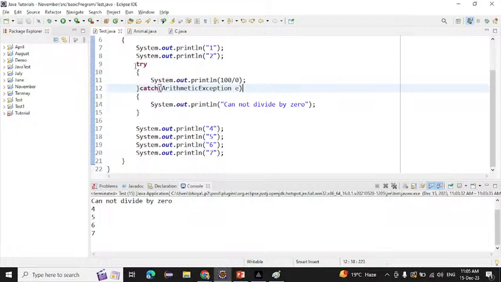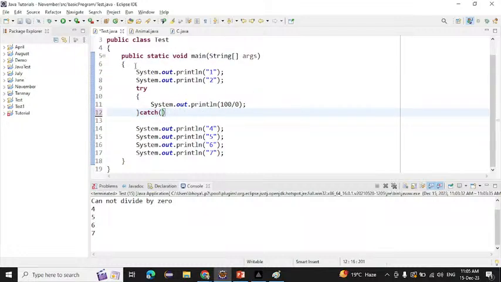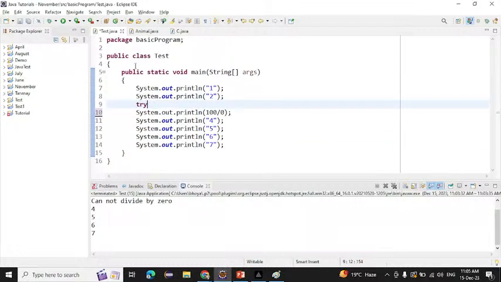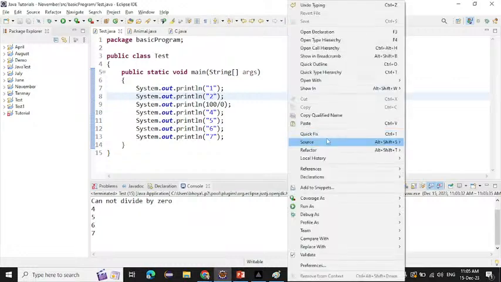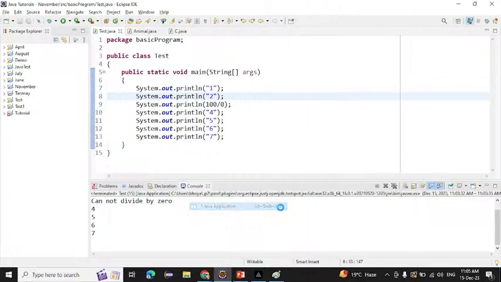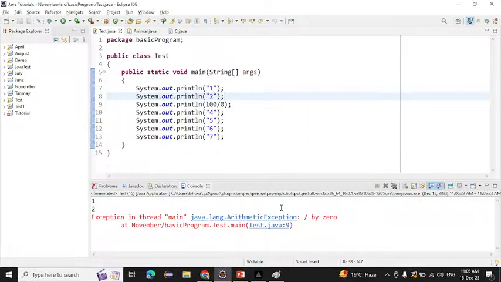Suppose I do not write try and catch here. If I do not write the try and catch block, what happens that time is it will abnormally terminate the program here only. See here, if I run this one, it will abnormally terminate the program here only.